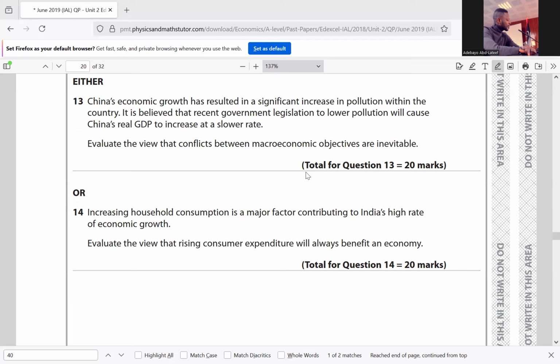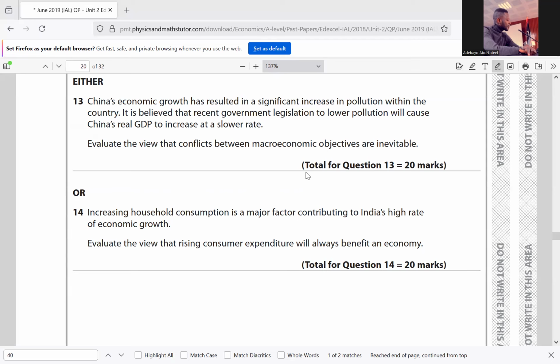The second is growth and pollution. An increase in economic growth will mean that resources within the economy are used up, and this may bring about environmental damage. So that's the conflict, a trade-off between growth and pollution. And the third one is economic growth and income inequality. Most of the time, economic growth allows the owners of capital to be better off, as this increases their wealth, which in turn affects low-income earners, as they may not be able to afford certain durables, and this will in turn increase the gap between the rich and the poor. So there's always a conflict or trade-off between economic growth and income, especially for low-income earners. So the gap between the rich and the poor might continue to rise over time based on the fact that the economy is growing.